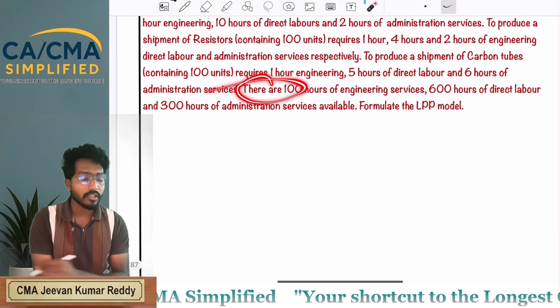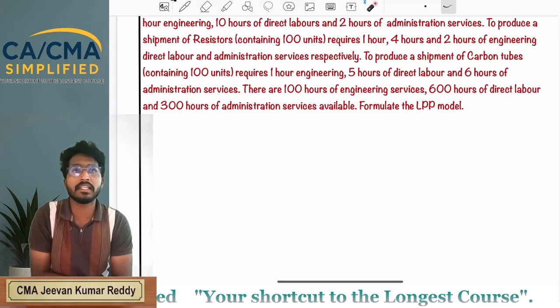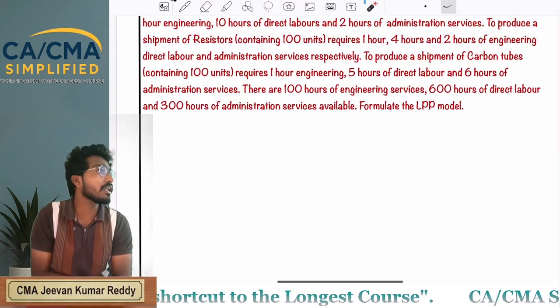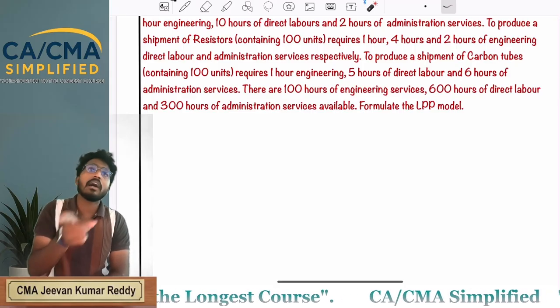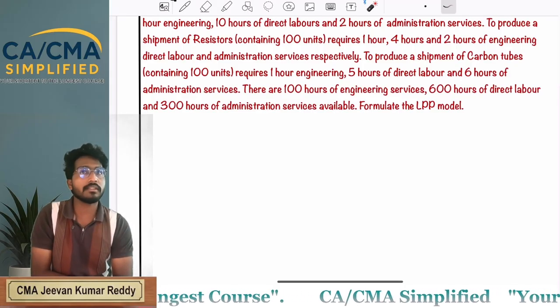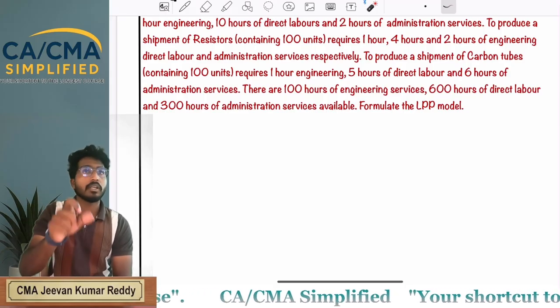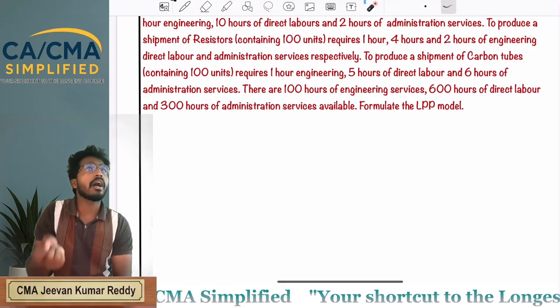Next, how many hours of engineering service are available to us? Only 100 hours to produce transistors, resistors and carbon tubes. That means the engineering hours used must be less than or equal to 100 hours.